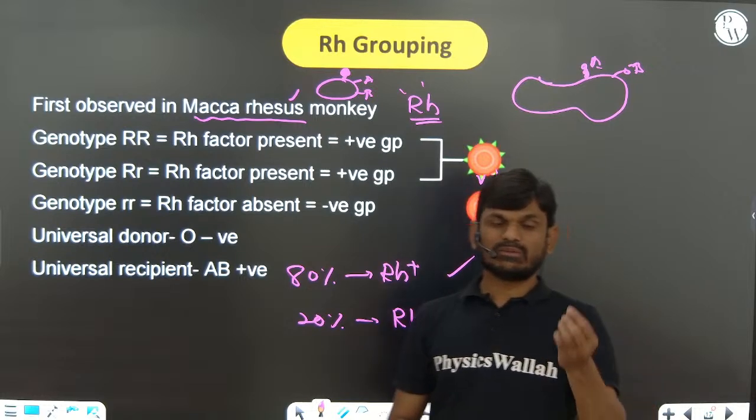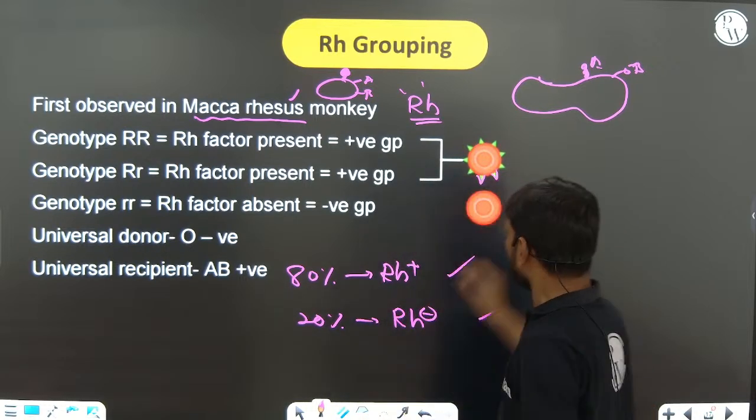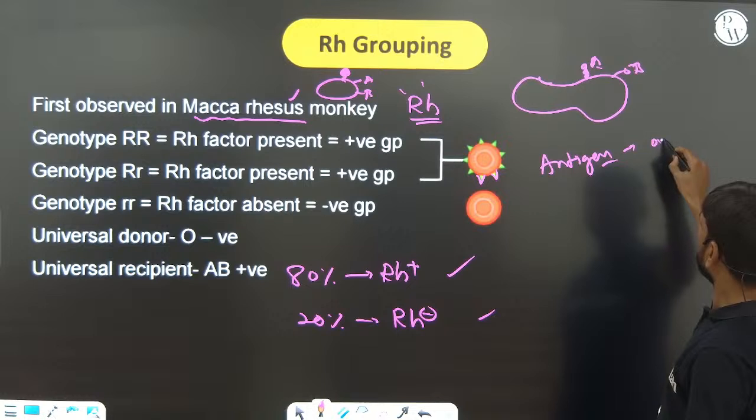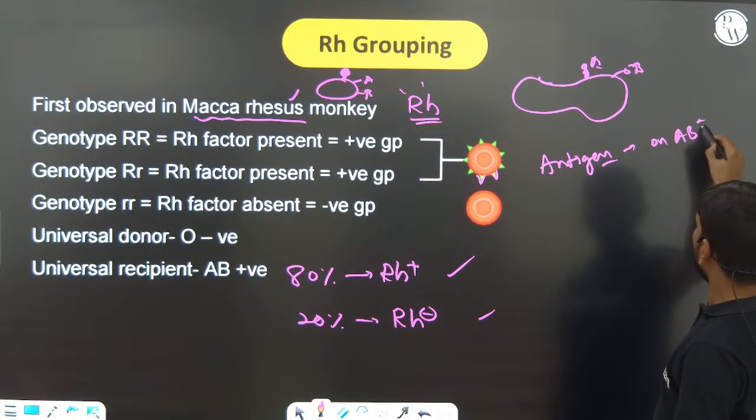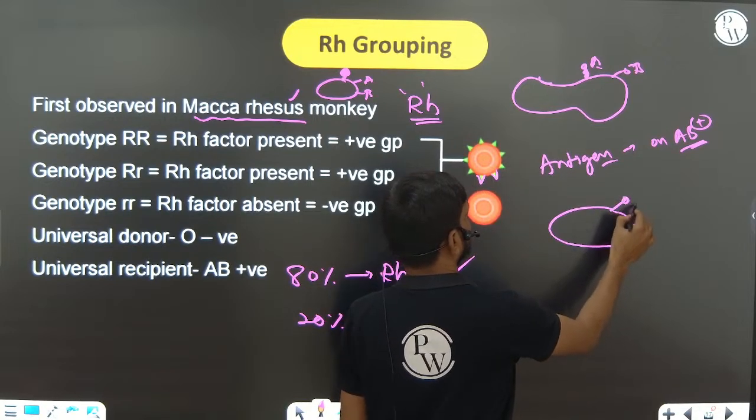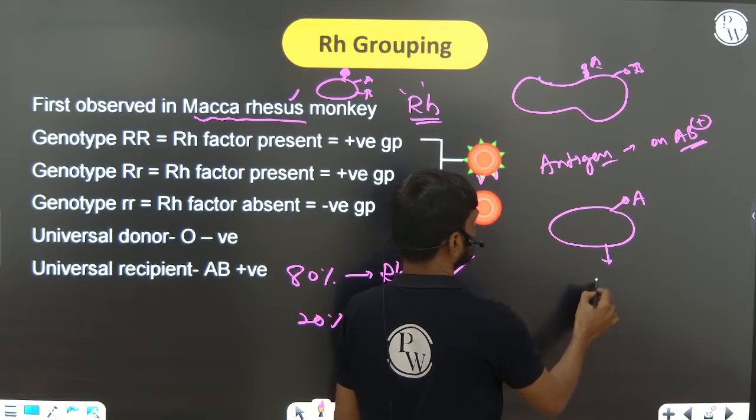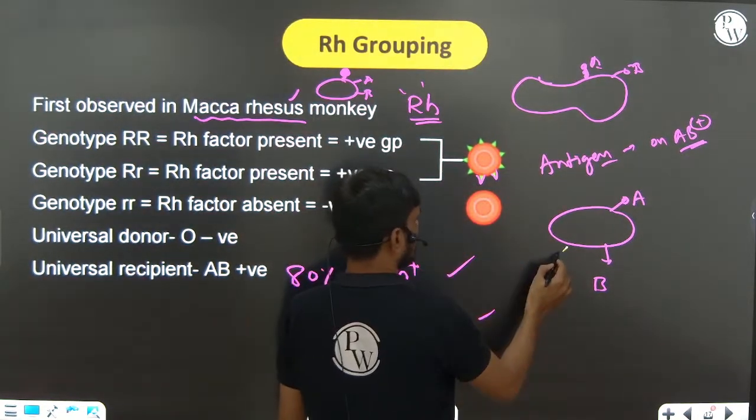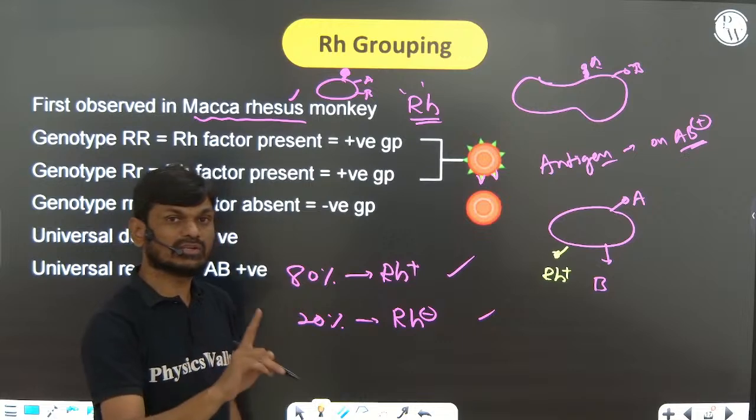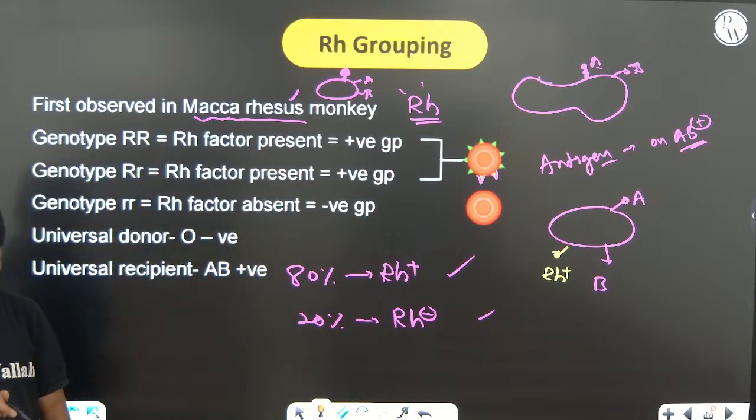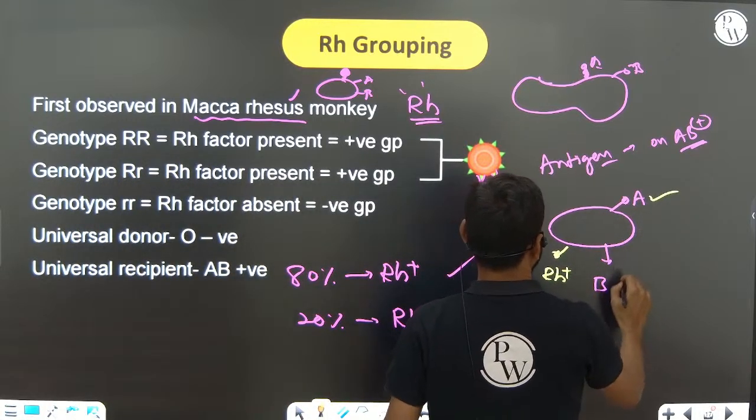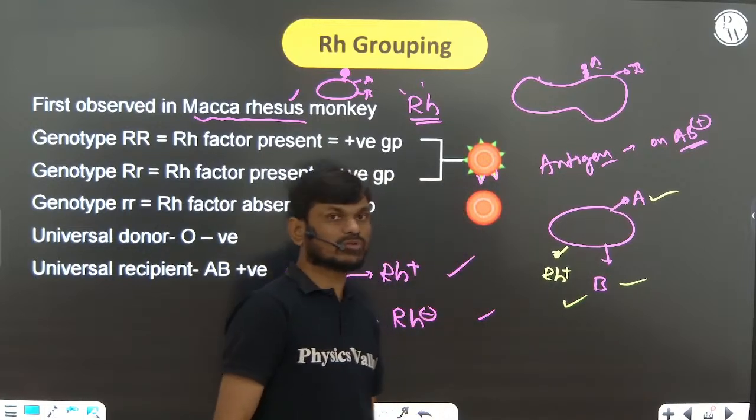Sometimes they will ask you a simple question: how many antigens are present on an AB positive blood group person? Then the answer will be 3. Antigen A present, antigen B present, and one more, the RH antigen, also present. Sorry, those are not antibodies, they are antigens. 3 antigens are present. These kinds of questions they will ask you.